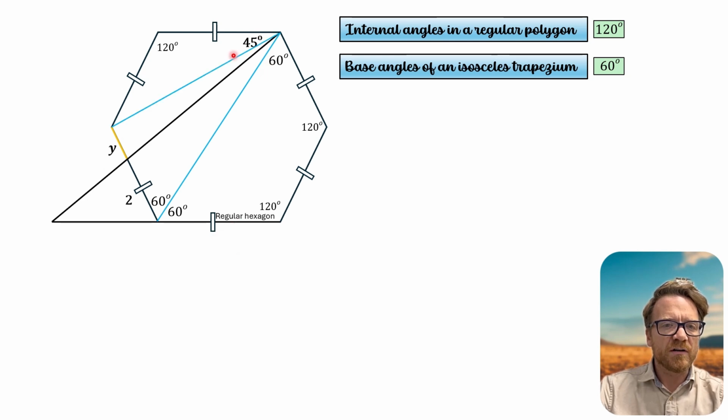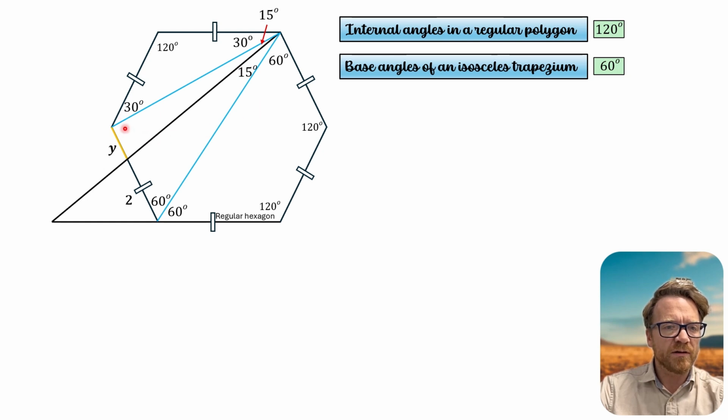We can now construct this line over here. That means that this angle over here must be 60 plus 45. And then what we would do is we would take that away from 120, giving us 15. This here is an isosceles triangle, so these base angles are the same. So 120 from 180 is 60, divided by 2 is 30. So those are both 30. And then the sum of these angles must all be 120. So this is 15 as well.